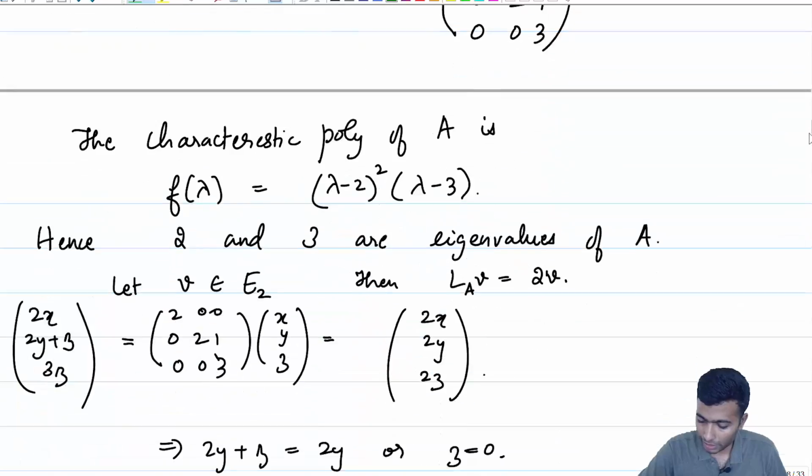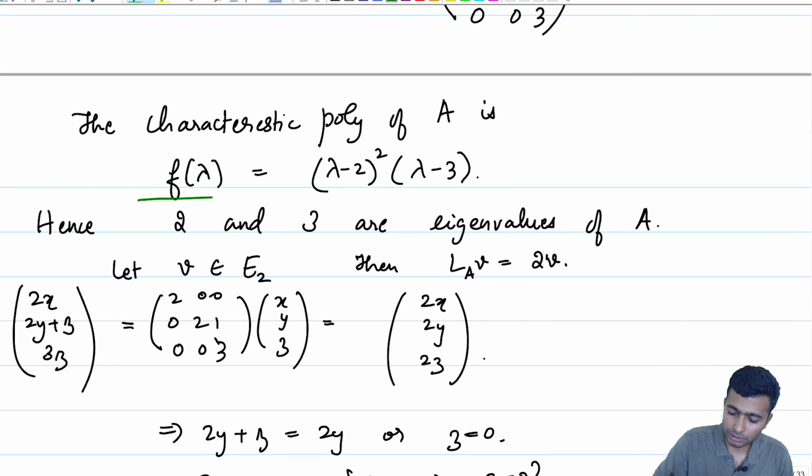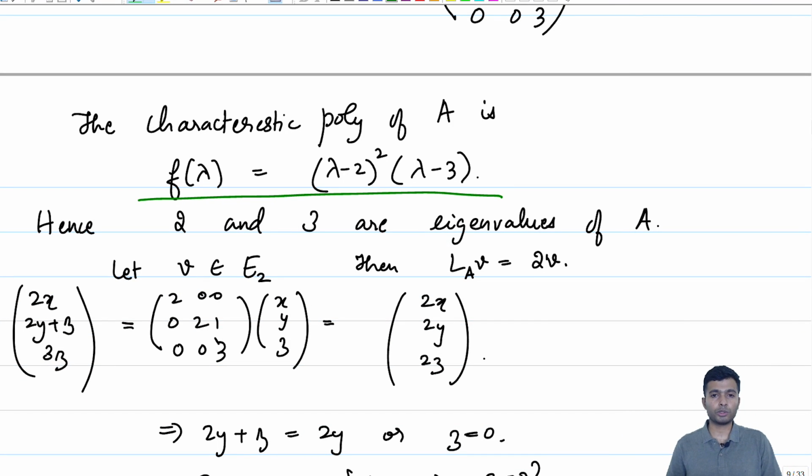Okay, how about example 3? Example 3 has the characteristic polynomial given by lambda minus 2 the whole square times lambda minus 3. There are two different eigenvalues here, namely lambda naught equal to 2 and lambda naught equal to 3. The multiplicity of the eigenvalue 3 is equal to 1, that is the largest number such that lambda minus 3 to the power k divides our f of lambda. And similarly, the algebraic multiplicity of the eigenvalue 2 is equal to 2.